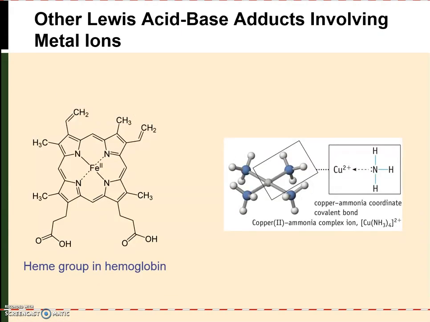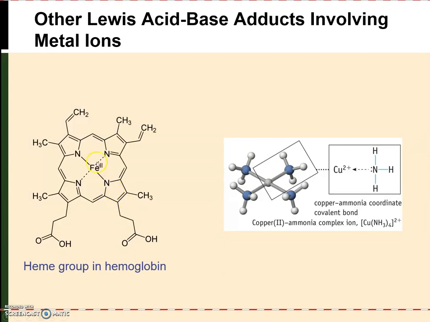So let's look at some examples of other Lewis acid base adducts that involve things other than water acting as the Lewis base. So on the left here I have the heme group in hemoglobin shown. And just this chemical species alone is an example of a Lewis acid base adduct. The iron 2+ is electron deficient, so it can act as a Lewis acid, and each of these nitrogen atoms on this ring, which is referred to as a porphyrin, are going to have at least one lone pair of electrons that they can donate to the iron 2 center. So just in forming this heme group, that's the active part of hemoglobin, is an acid-base adduct.